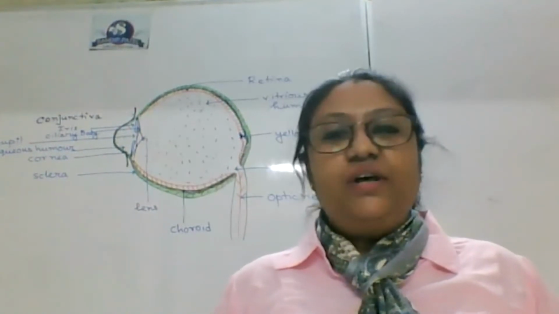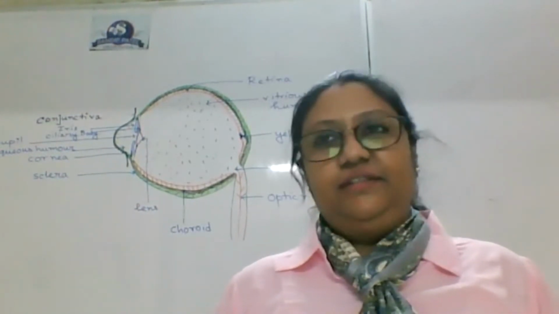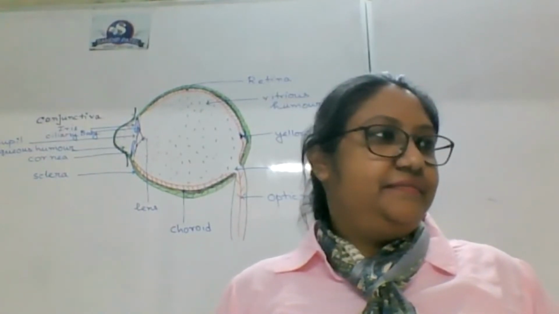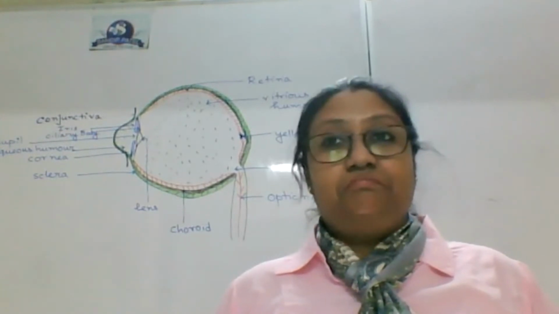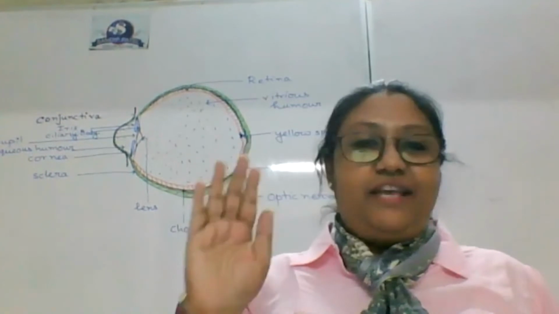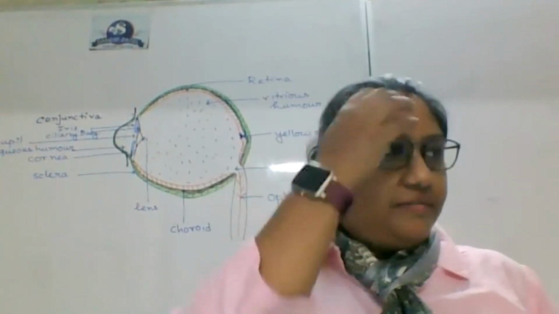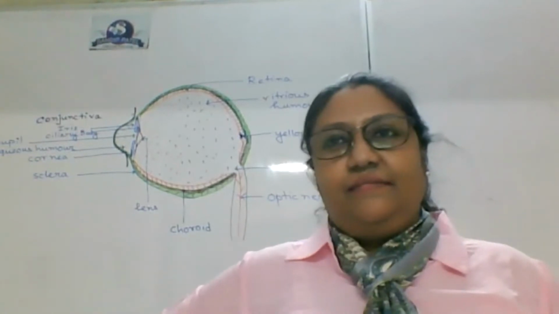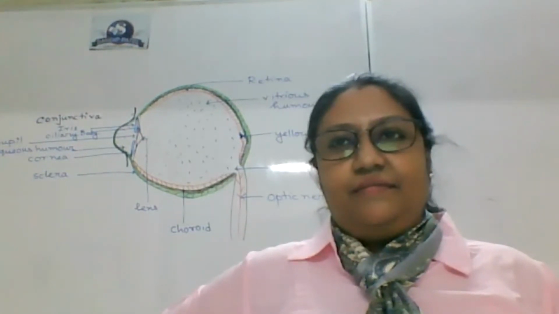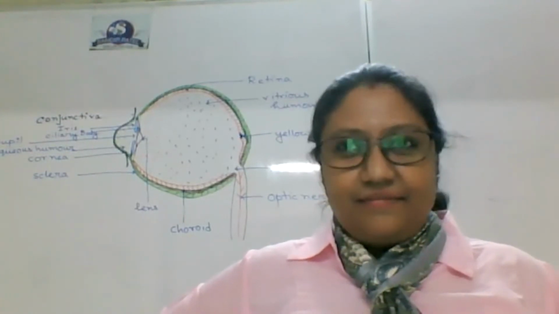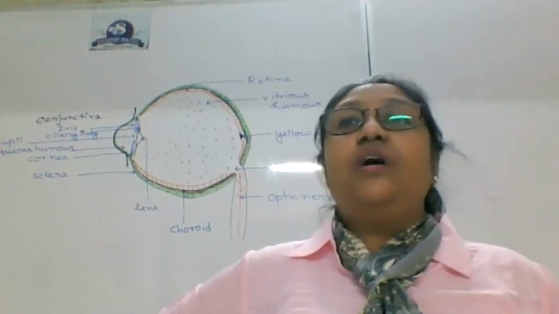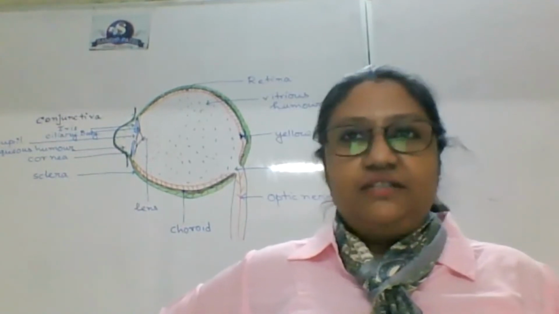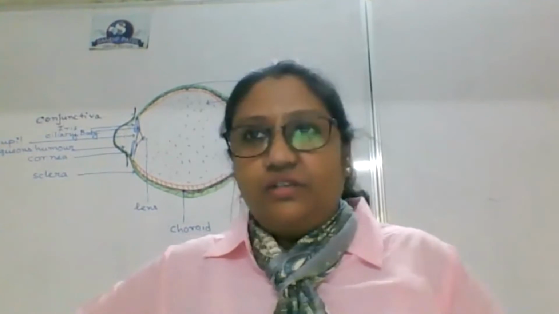So if a grade 11, 12 student cannot give me the definition of focus, then you need to keep the object at F as per your definition. जाके क्या intersect करता है और it appears to come out of that point from principal axis is focus. That means the best image is formed in focus, isn't it?